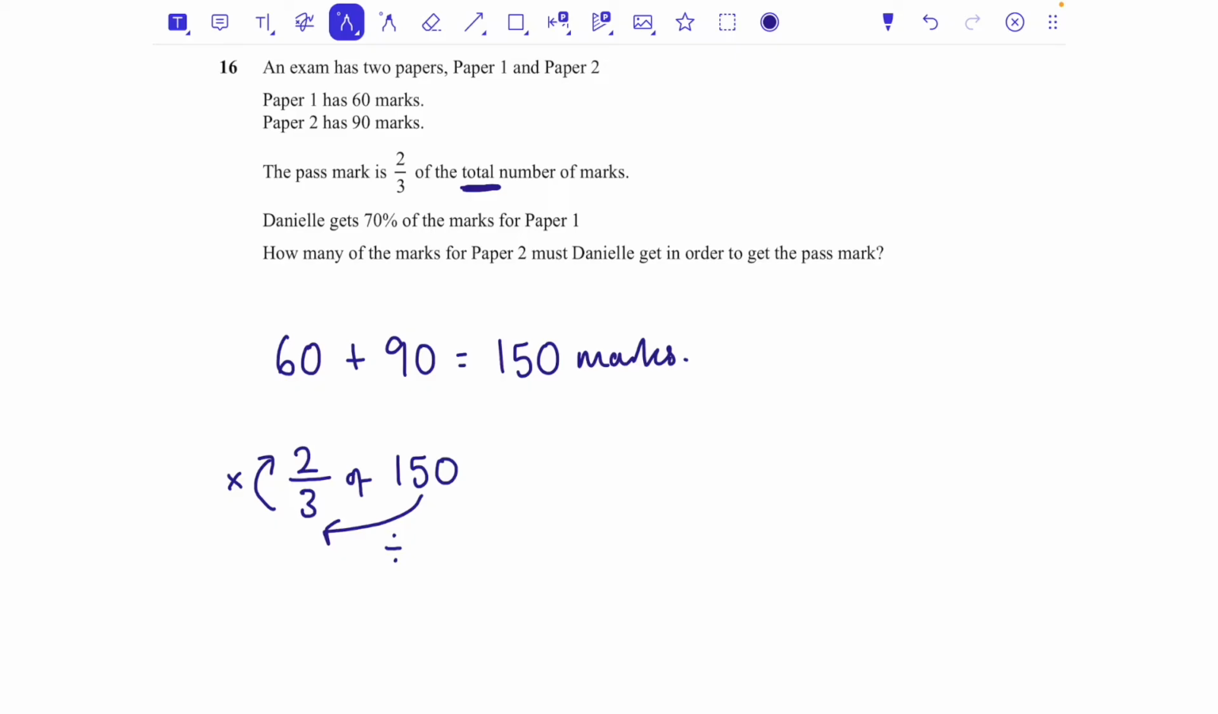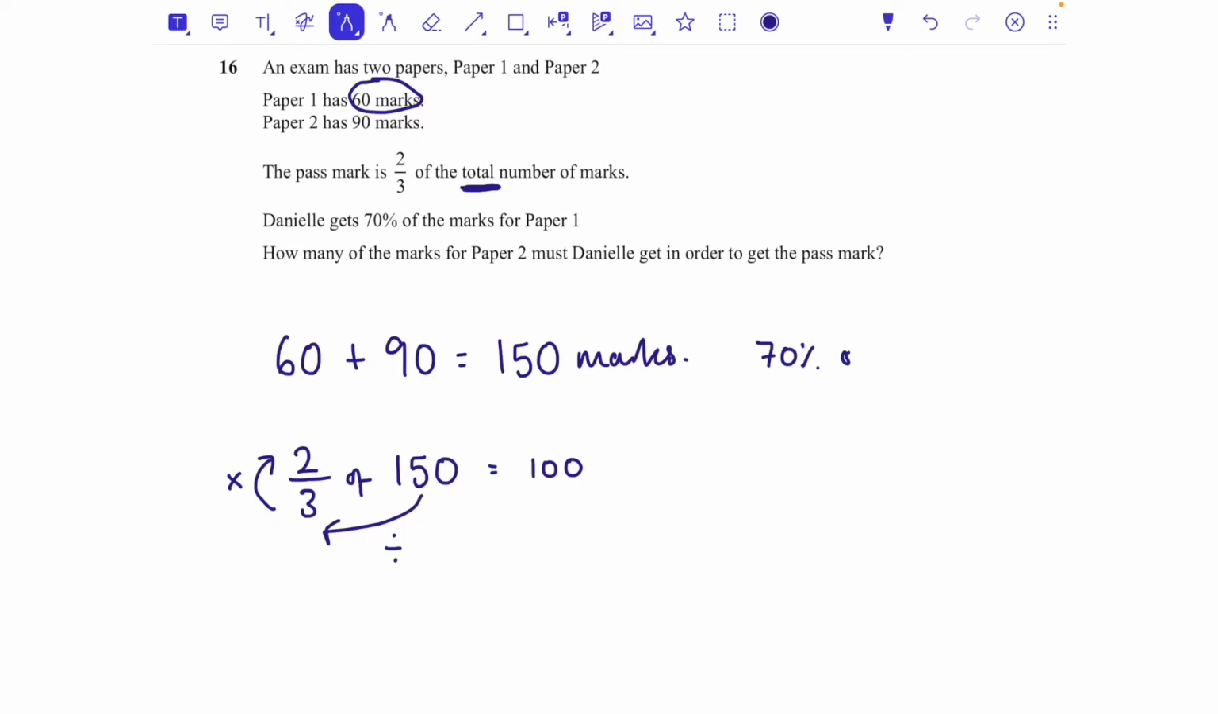by the top. 150 divided by 3 is 50. Times that by 2 is 100. So 2/3 of 150 is 100. And that is going to be the pass mark. Now it says that Danielle gets 70% of the marks for paper 1. So on paper 1, which is out of 60, she gets 70%.